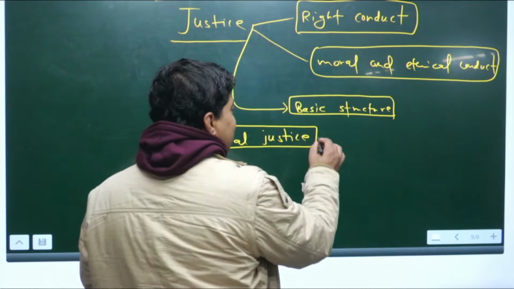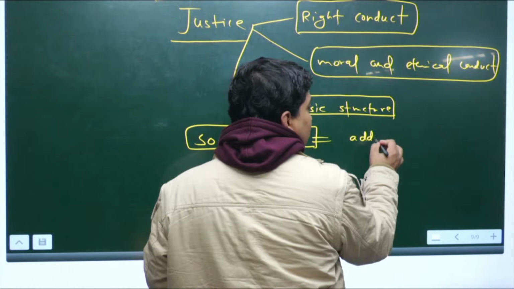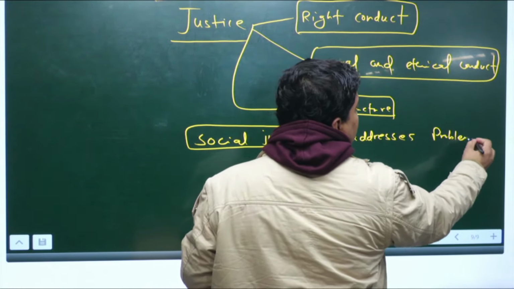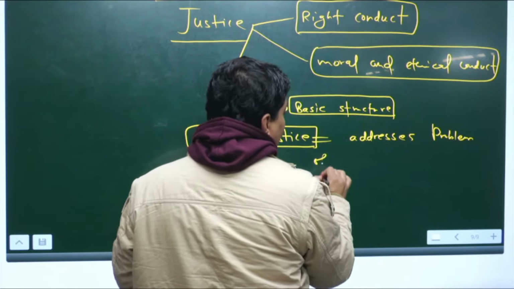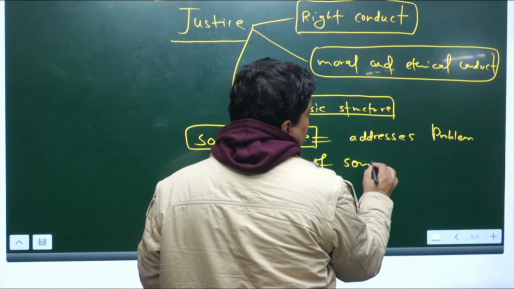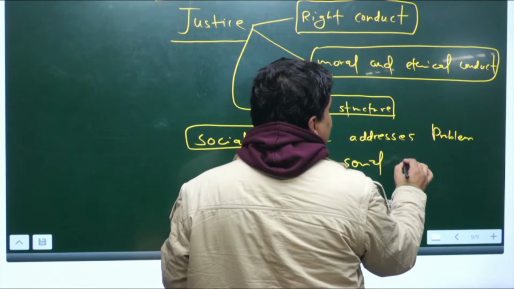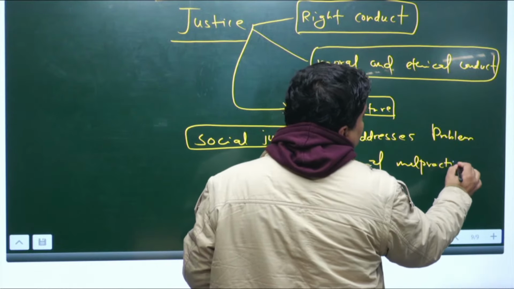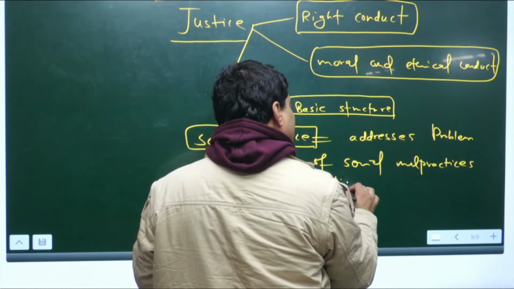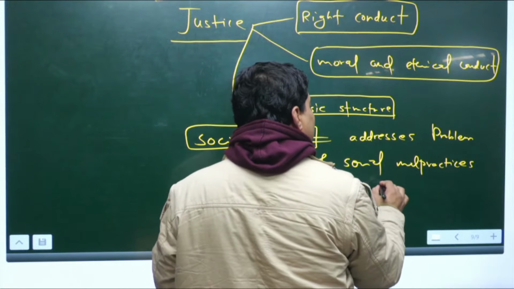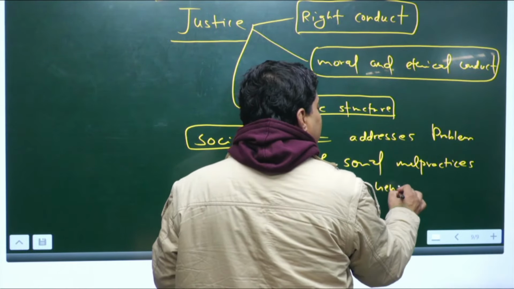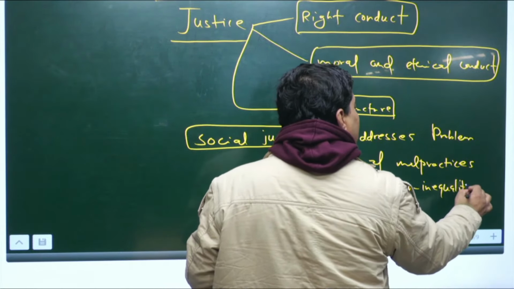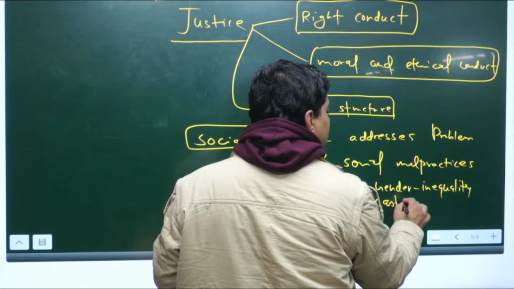So social justice addresses the problem of social maladies, social discrimination, social malpractices, like gender inequality, caste discrimination,